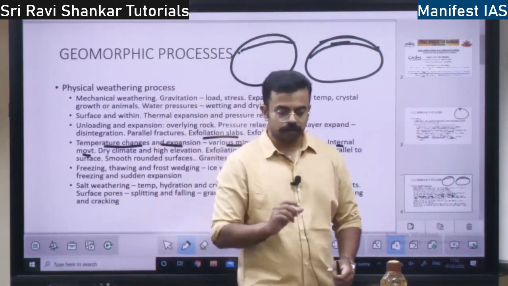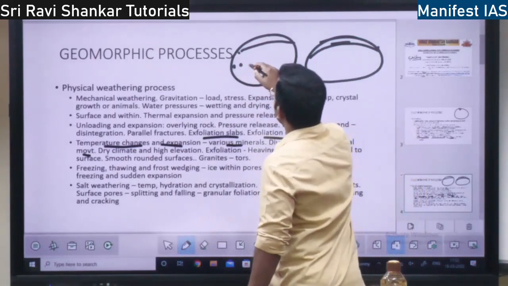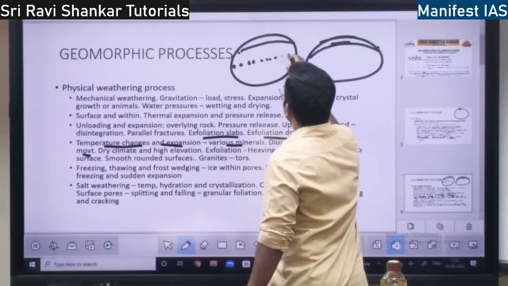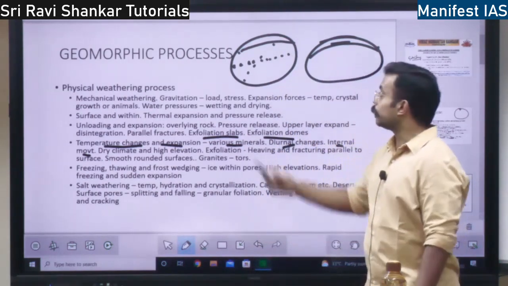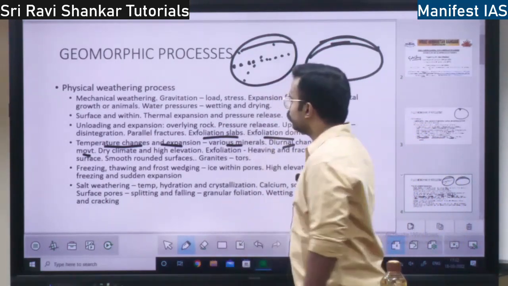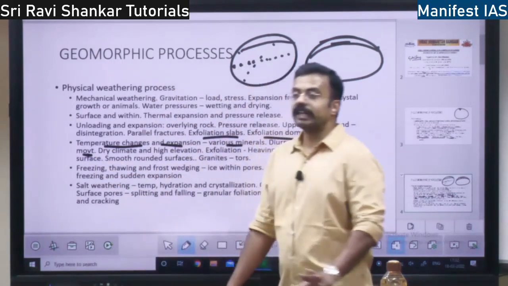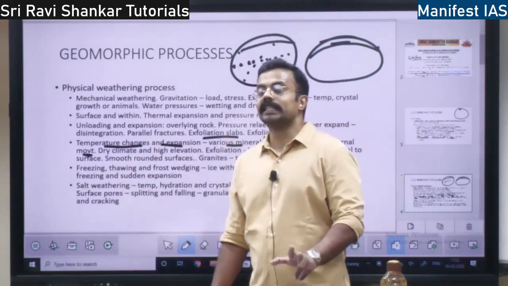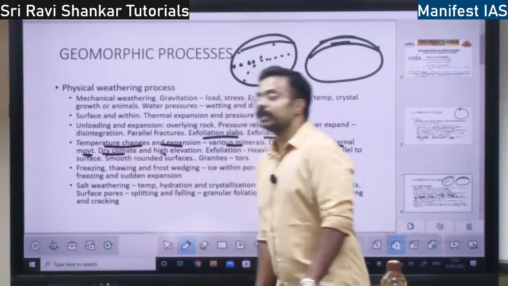Internally, the crystals of the rock will be arranged like this, or in some other direction. Because of temperature change, what happens? These crystals will reorient, right? There will be an internal movement within the rock. You can witness this especially in dry climate regions.